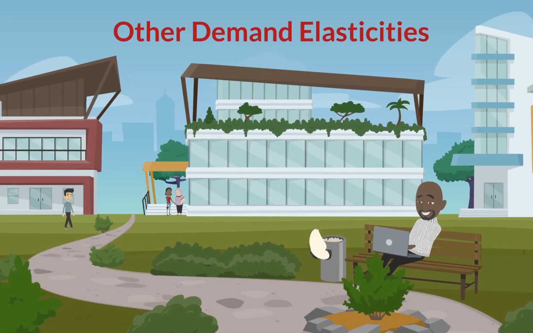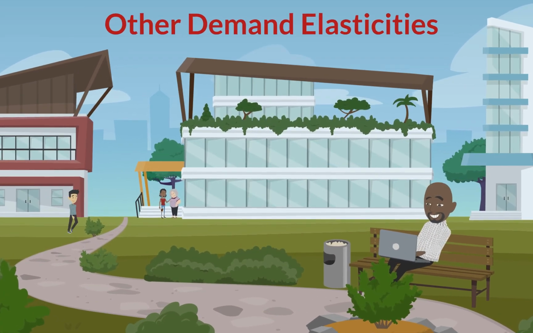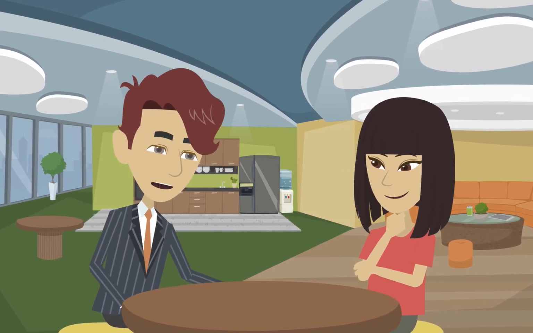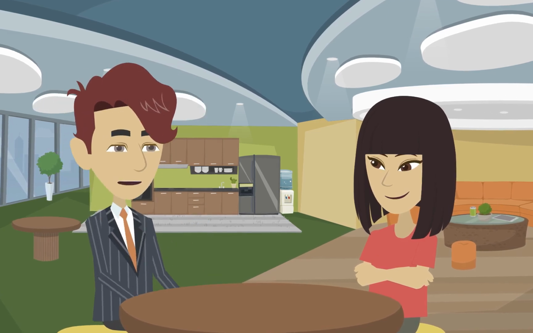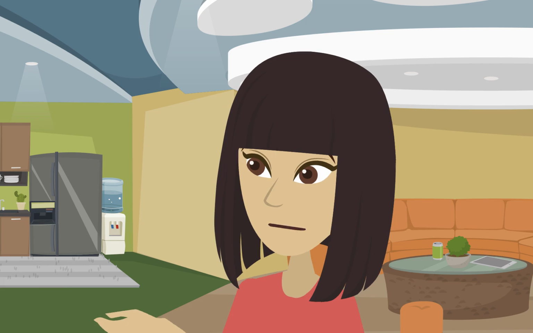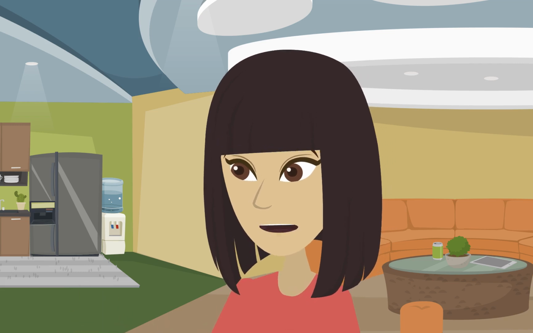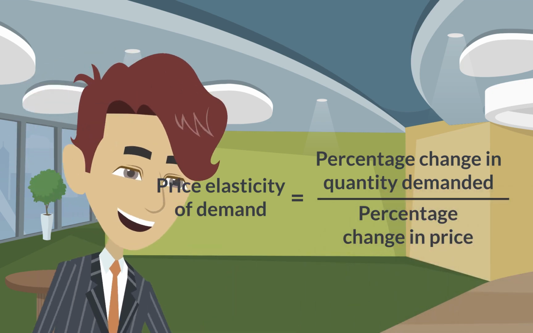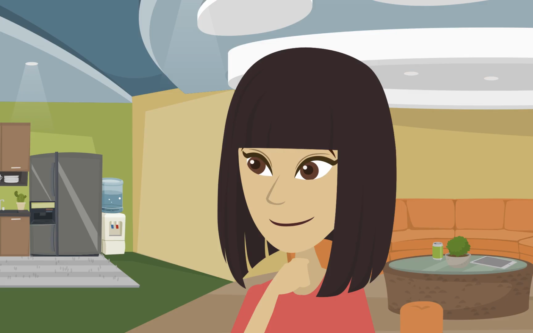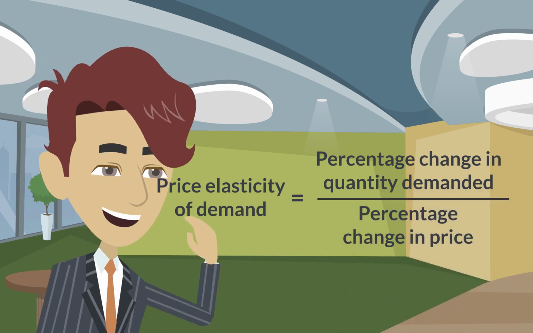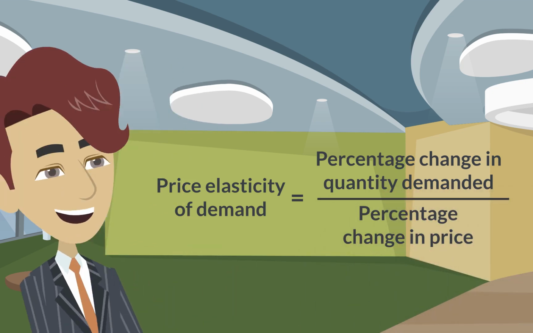Other demand elasticities. So, in addition to price elasticity, there are other important demand elasticities to understand, like income elasticity of demand. What exactly is income elasticity of demand? Income elasticity measures how the quantity demanded changes as consumer income changes. It's the percentage change in quantity demanded divided by the percentage change in income.